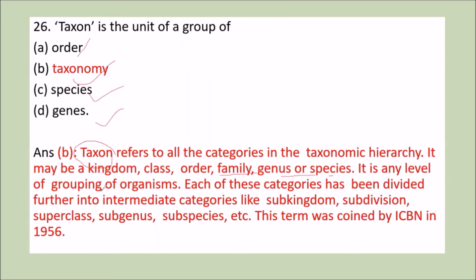It is any level of grouping of organism. Now, each of these categories has been divided further into intermediate categories like subkingdom, subdivision, subclass, subgenus, subspecies. So this term was coined by ICBN in 1956. So taxon is a unit of group of taxonomy.